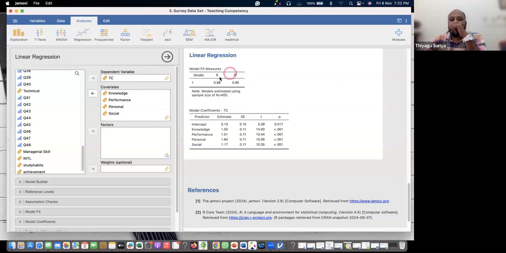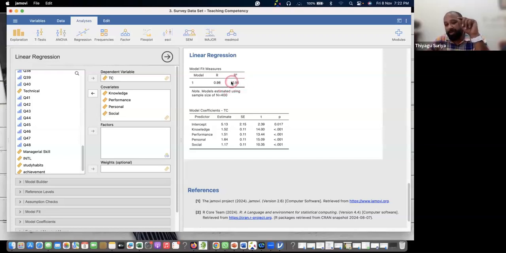Now here the main thing you can check is this R square. What is called R square? R square is talking about the variance, how much variance is explained by the independent variables in the dependent variable. So in this case, if you multiply by 100, what is the percentage?